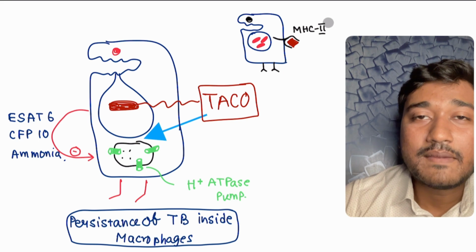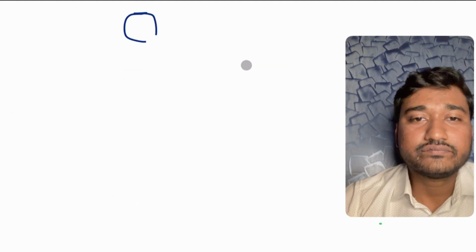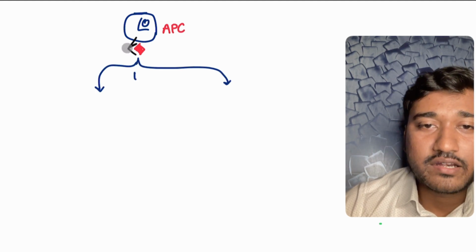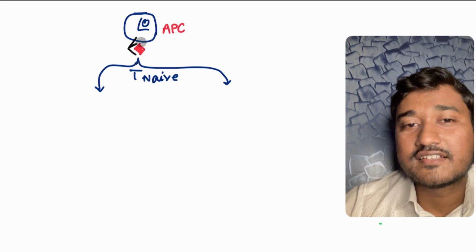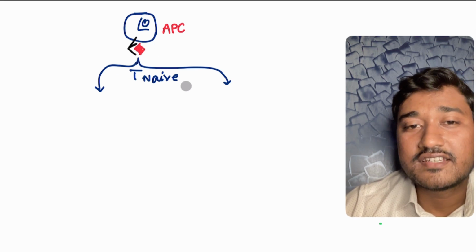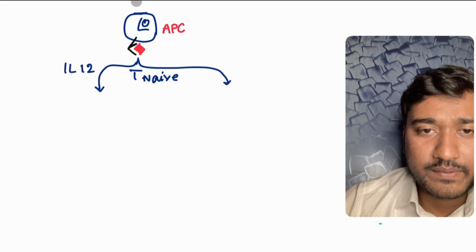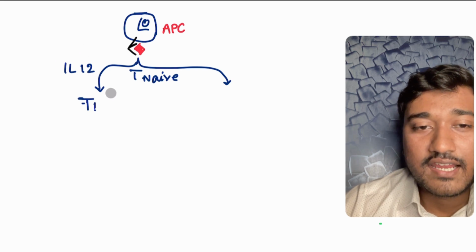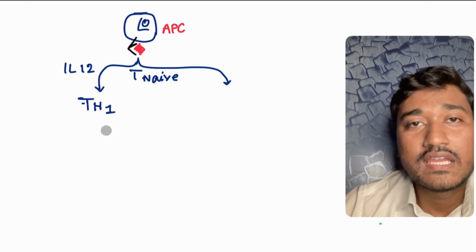They express MHC class 2 molecules. So these are your APCs, that is, antigen presenting cells. Look here at what happened in summary. This is our frustrated macrophage, which we call an APC, antigen presenting cell. They present the TB antigen to the T naive cell, and this APC also produces interleukin 12, as we have already discussed. With the production of this interleukin 12, the T naive cell differentiates into a T helper 1 cell.